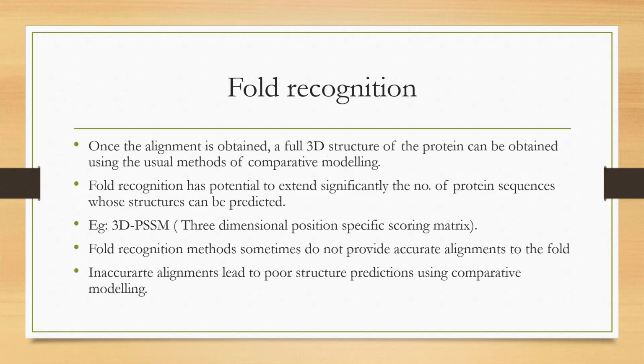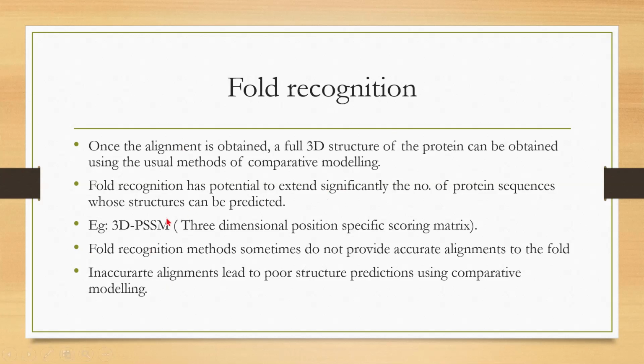Because in comparative modeling, the condition is the availability of a homologous template structure in the structural database. But here, it need not be homologous. The only thing is that it should be able to find the compatible structure from the fold library, but it need not have the sequence similarity, because of which the number of protein sequences for which you can predict the structure increases significantly by applying this fold recognition method.